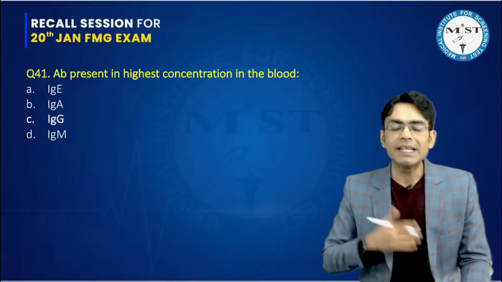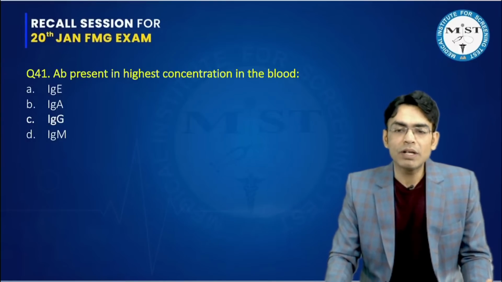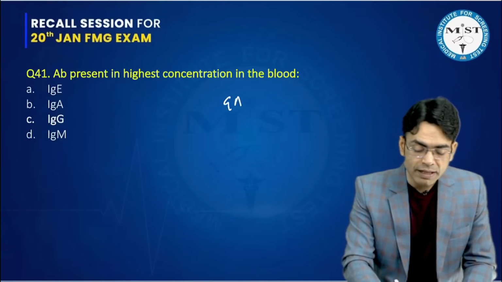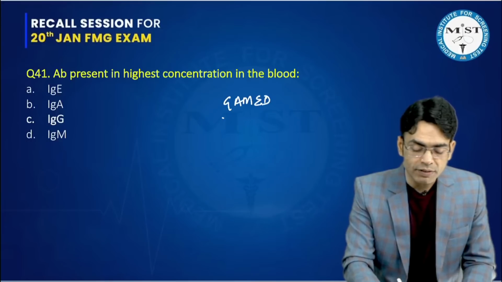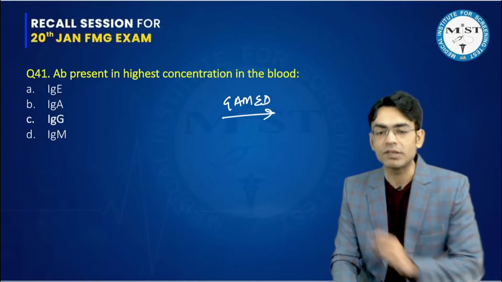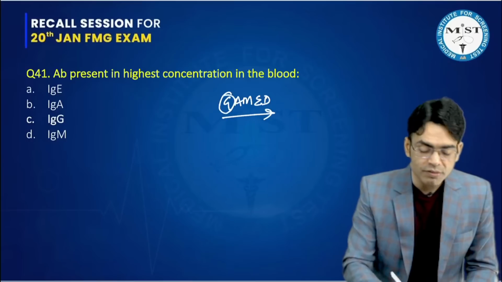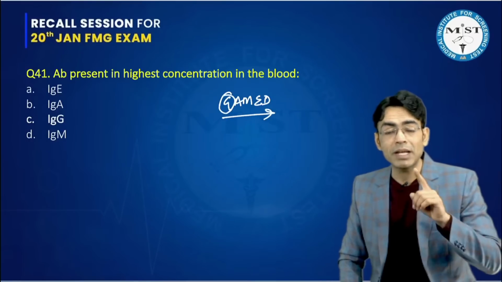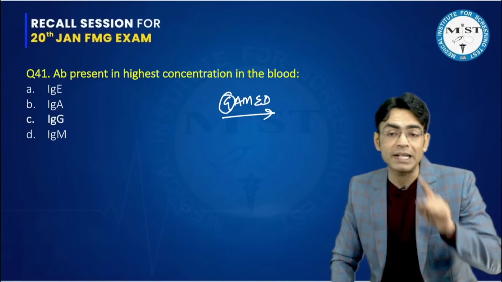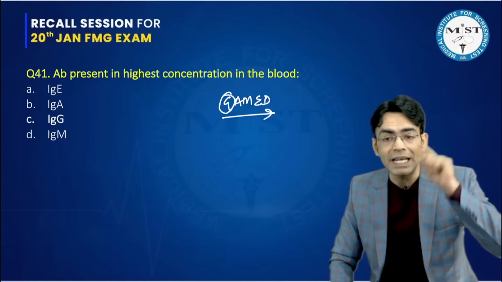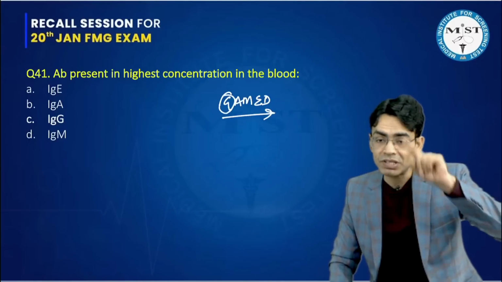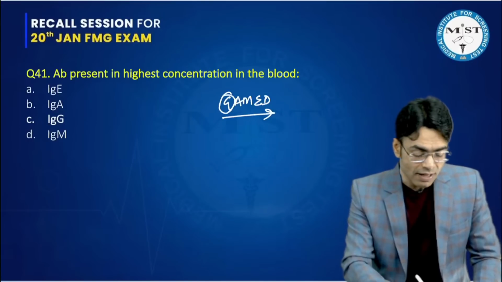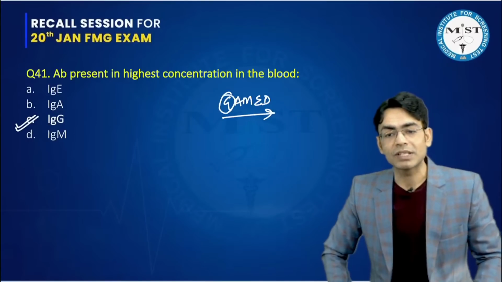Antibody present in highest concentration in the blood. Now, regarding the antibody which is present in the highest concentration, in the chapter of immunity we have discussed that we have five types of antibody, and in this sequence their concentration is. So the maximum concentration is IgG. While telling you in the classes also, I said that IgM is the biggest one because it is pentameric, but do not make it the highest in concentration. We've discussed this. I've said the exact line. So I hope you remember that line, and the correct answer for this question was IgG.